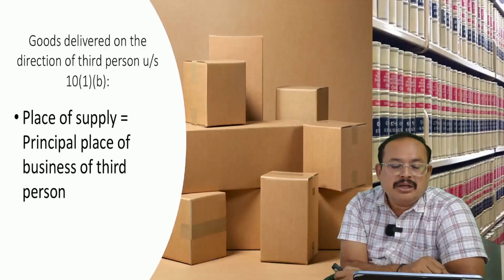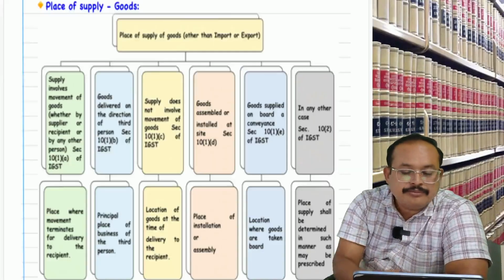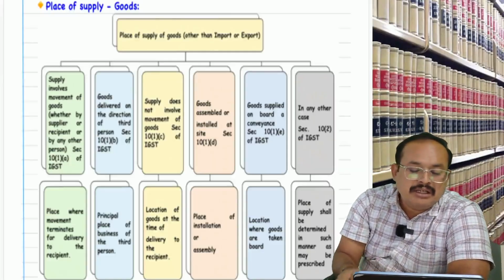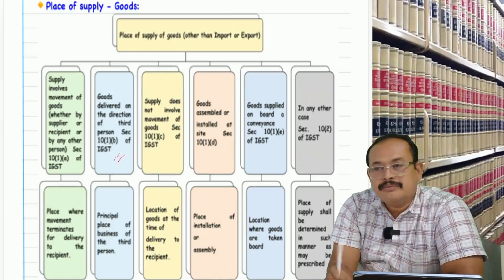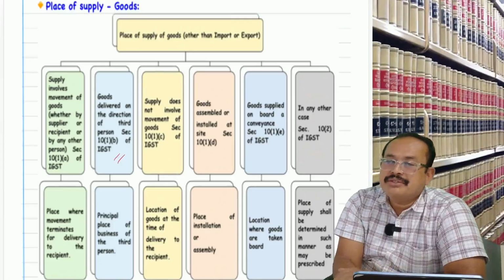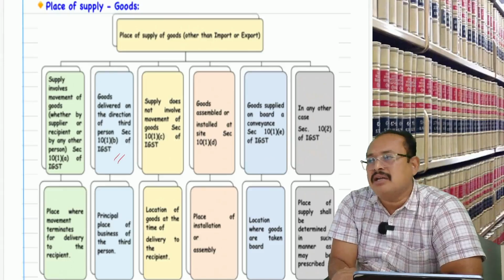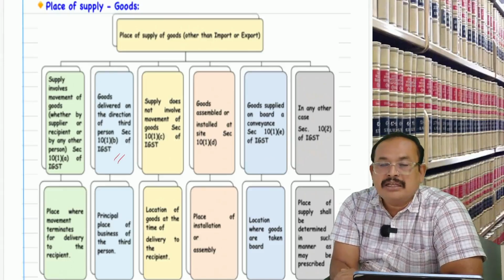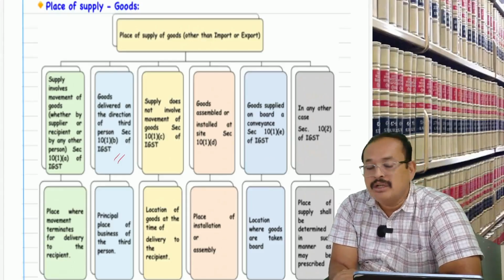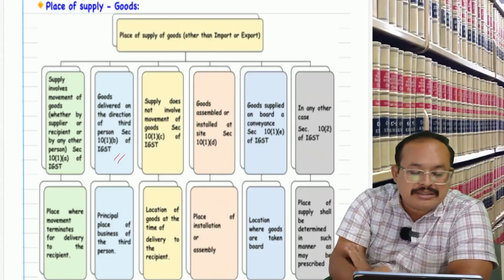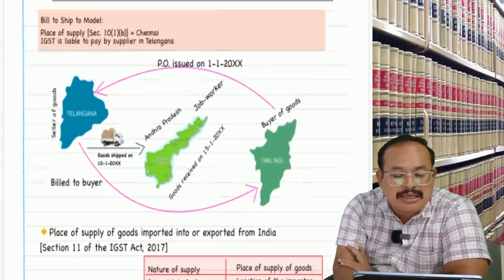Supply of goods upon the direction of a third person. Goods are delivered on the direction of a third person. In that case, the place of supply is the principal place of business of the third person. This generally happens in the case of the bill to ship to model. What do you mean by this? How to understand the bill to ship to model? I am presenting here. Look on the screen.